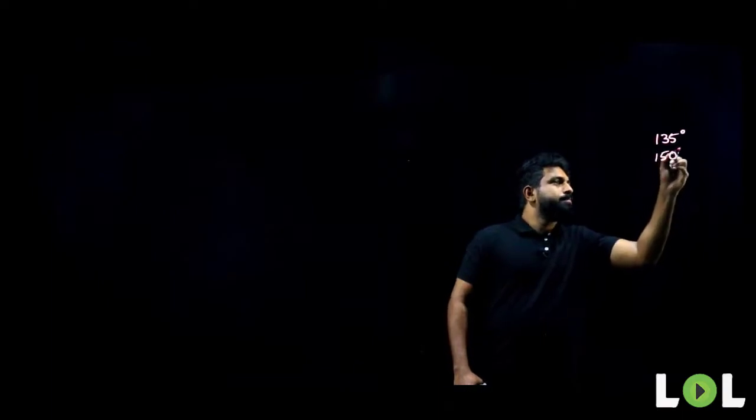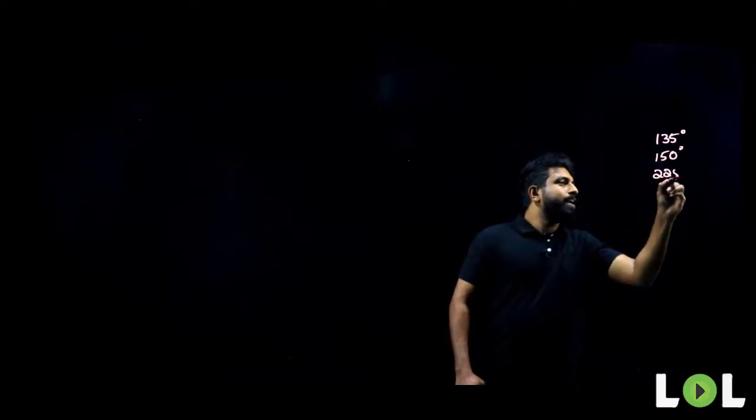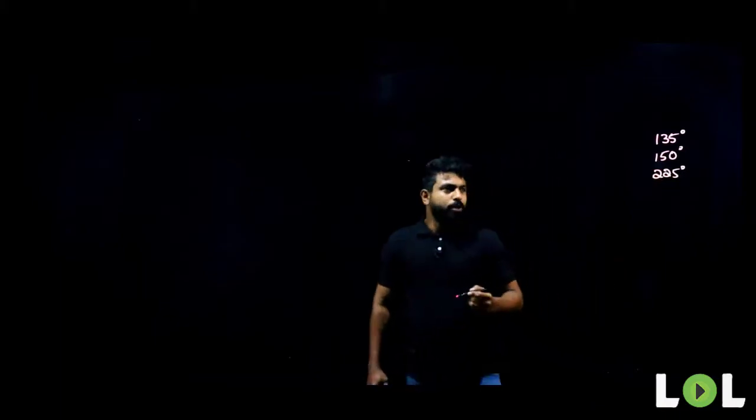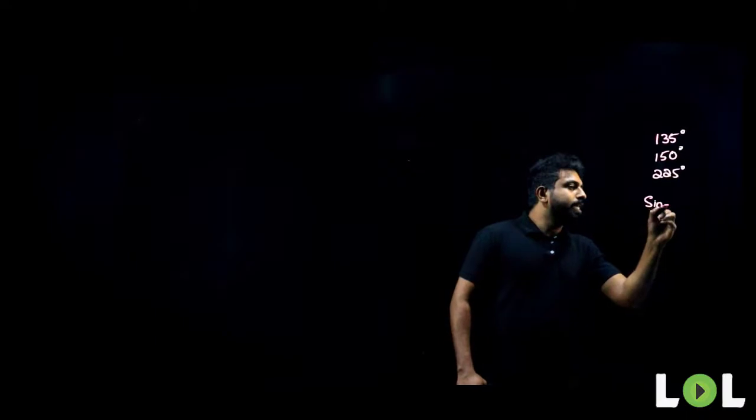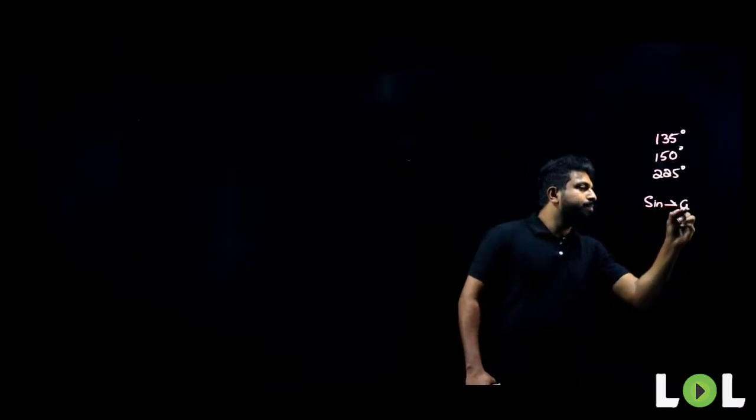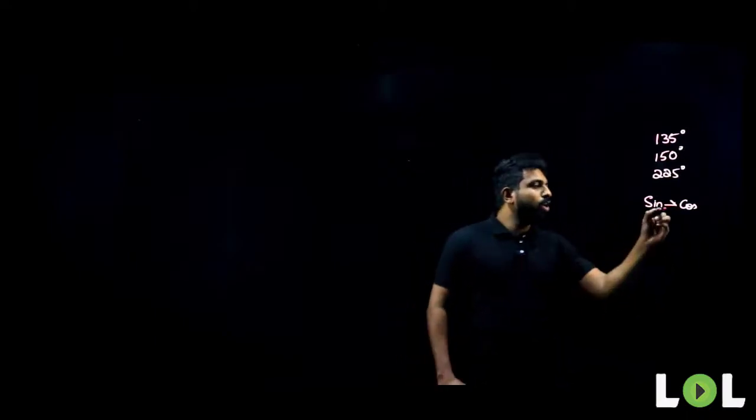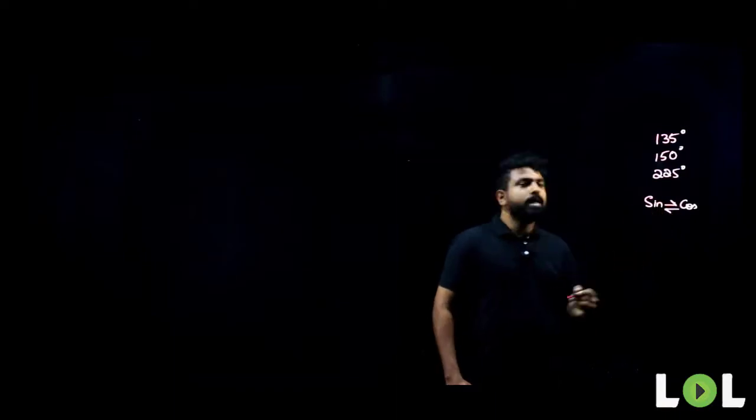So now you've understood the signs of all the trigonometric ratios in different quadrants. Now what do we need to know to calculate the values for 135 degrees, 150 degrees and 225 degrees? We need to know, for example, that the value of sine changes to become cos, and the value of cos changes to become sine, in certain conditions.